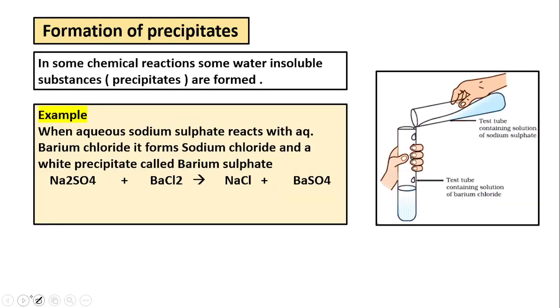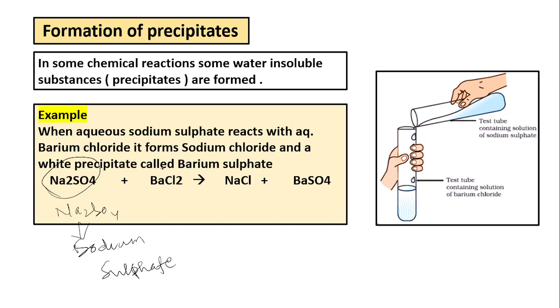Next, formation of precipitates. In some chemical reactions, some water insoluble substances are formed. So those water insoluble substances are called precipitates. Look at the example. If you add sodium sulfate, that is Na2SO4, this is called sodium sulfate.